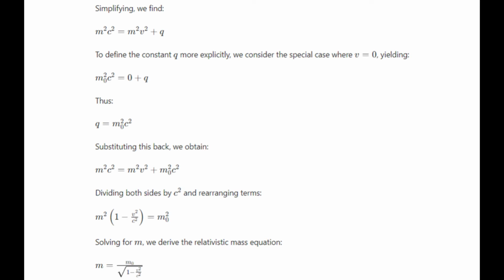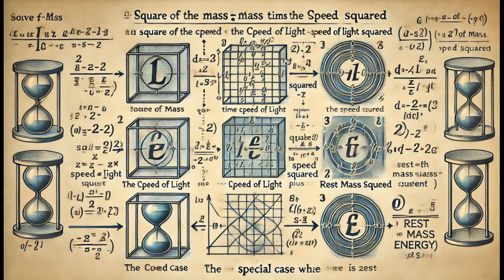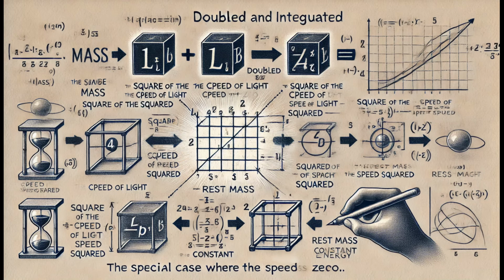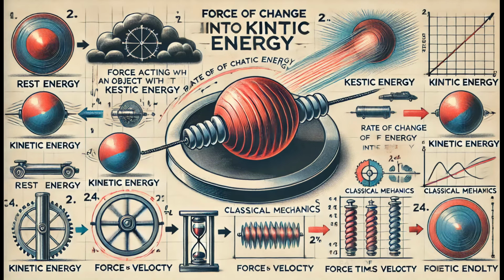By doubling and integrating both sides of the equation, we find a relationship that connects the square of the mass times the speed of light squared to the square of the mass times the speed squared plus a constant. We examine the special case where the speed is 0, defining the constant as the rest mass energy. Using this constant, we derive the famous relationship between relativistic mass and rest mass. This relationship shows that an object's mass increases significantly as its speed approaches the speed of light. This increase in mass is what prevents any object with mass from reaching the speed of light, as it would